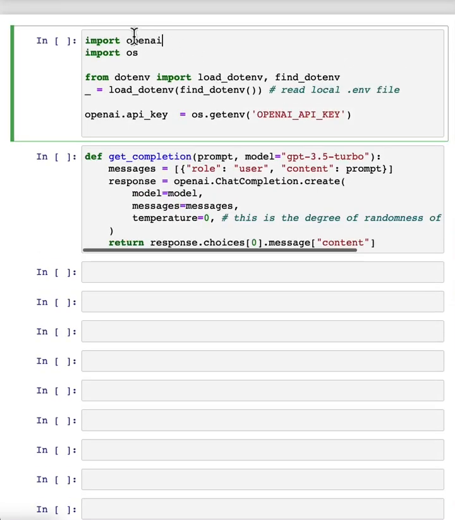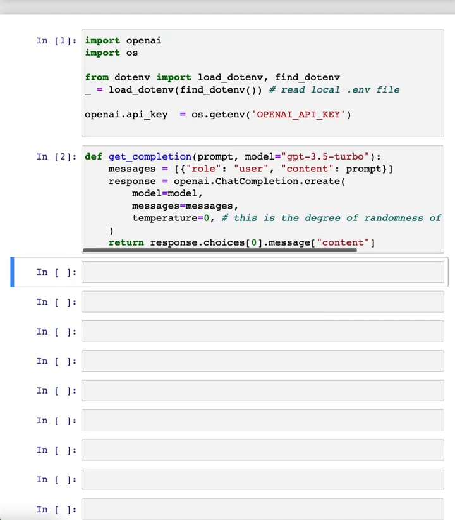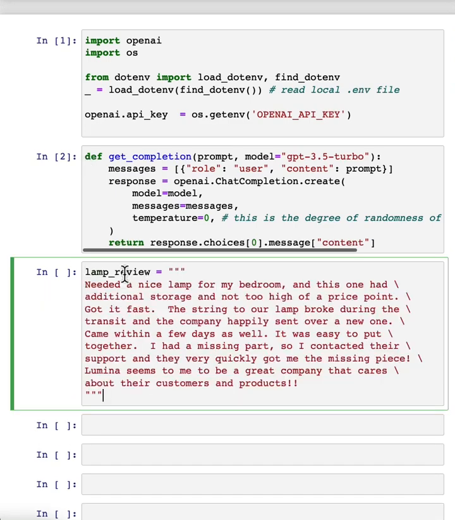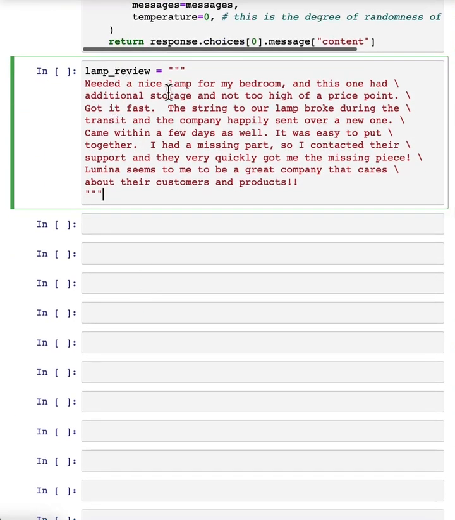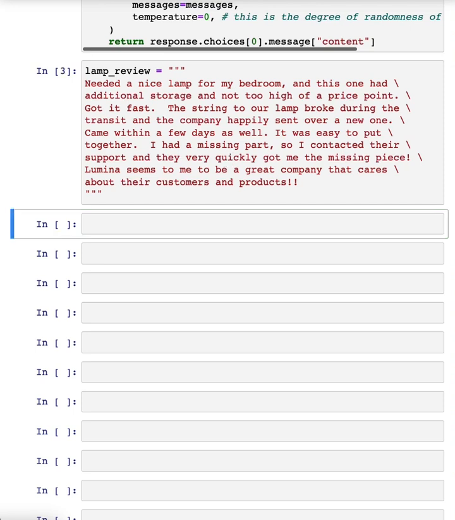So here's a usual starter code. I'll just run that. And the motivating example I'm going to use is a review for a lamp. So, needed a nice lamp for my bedroom, and this one had additional storage, and so on. So let me write a prompt to classify the sentiment of this.